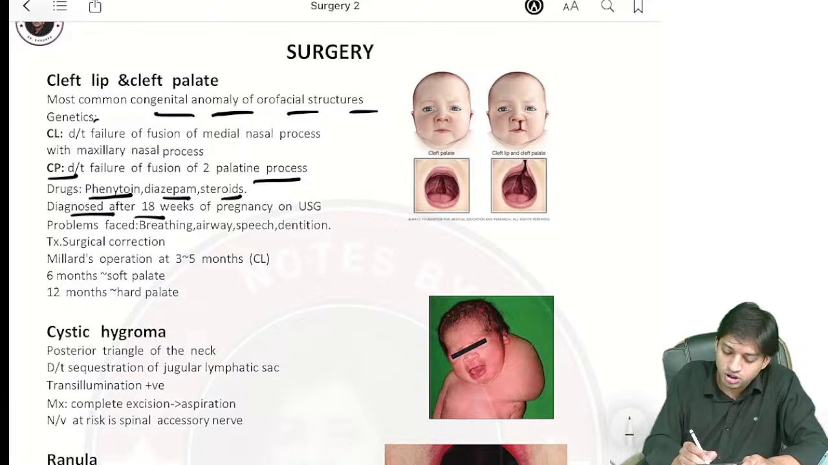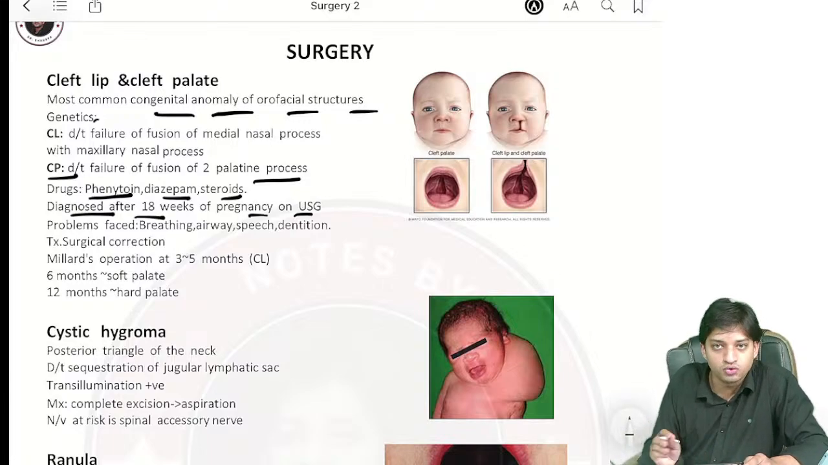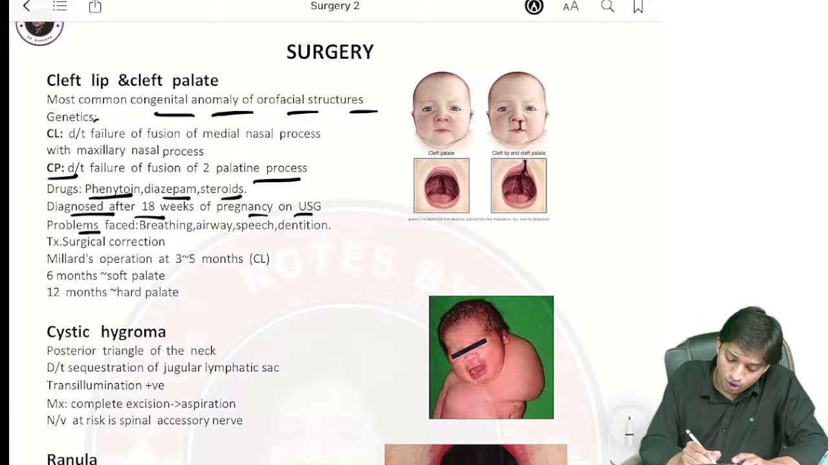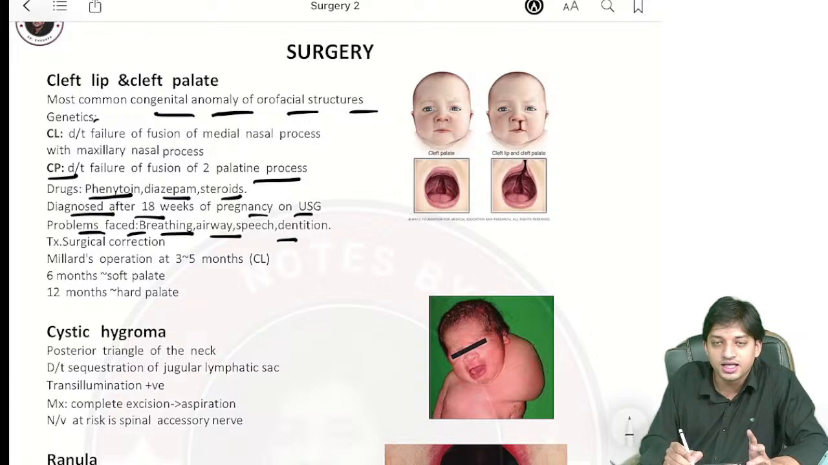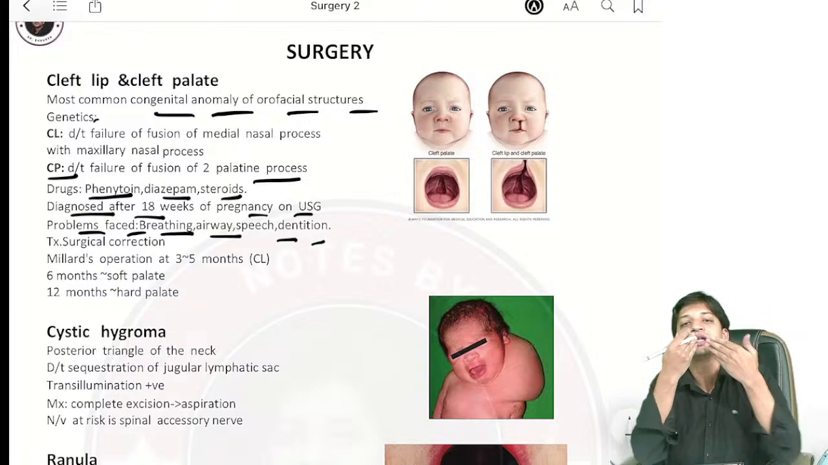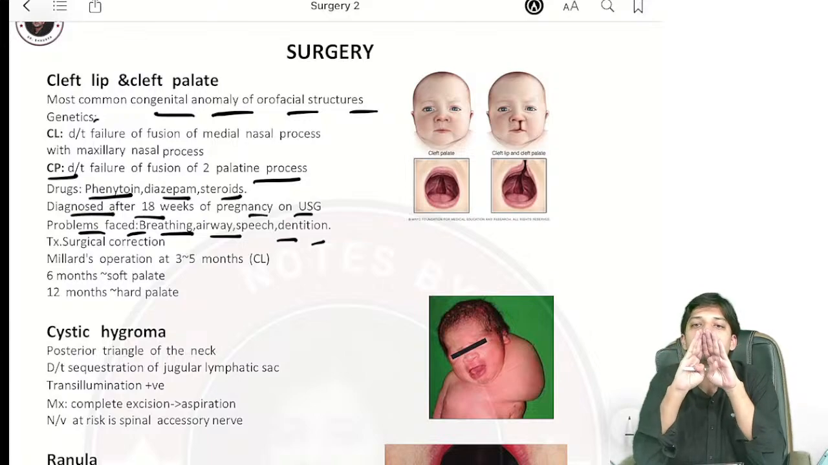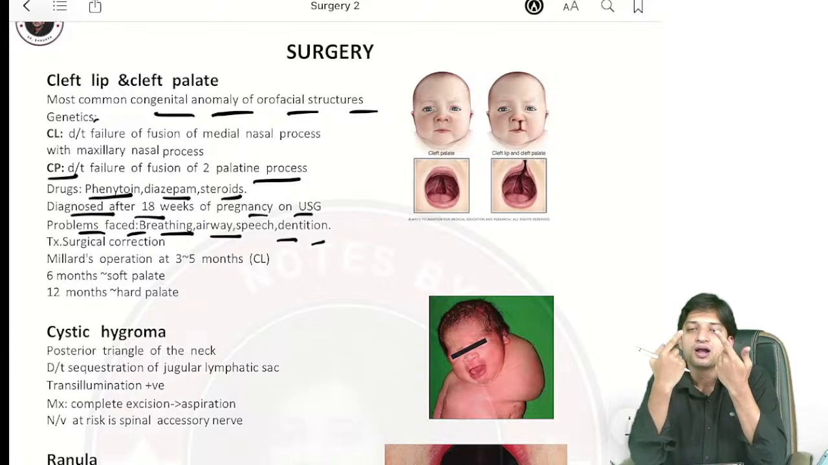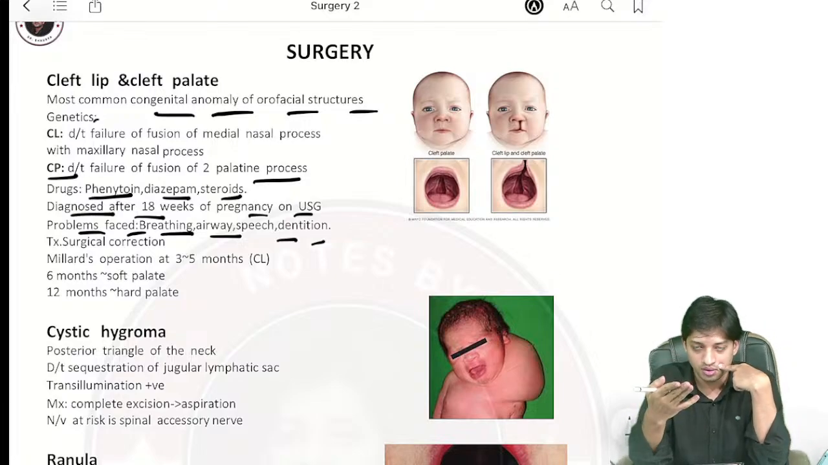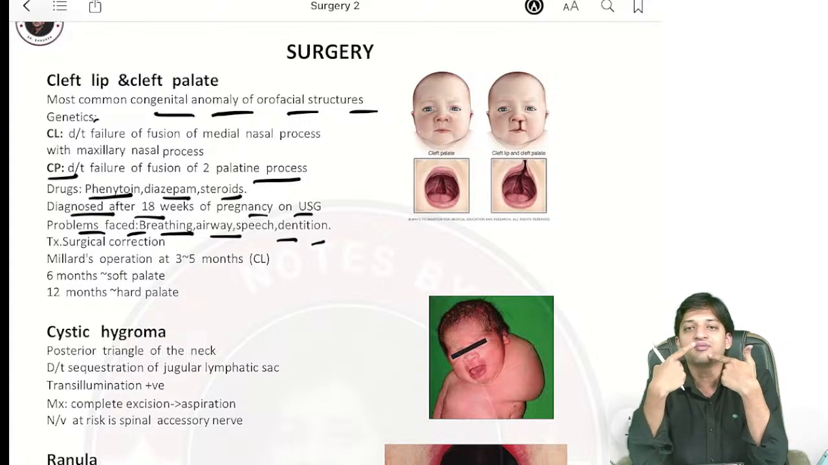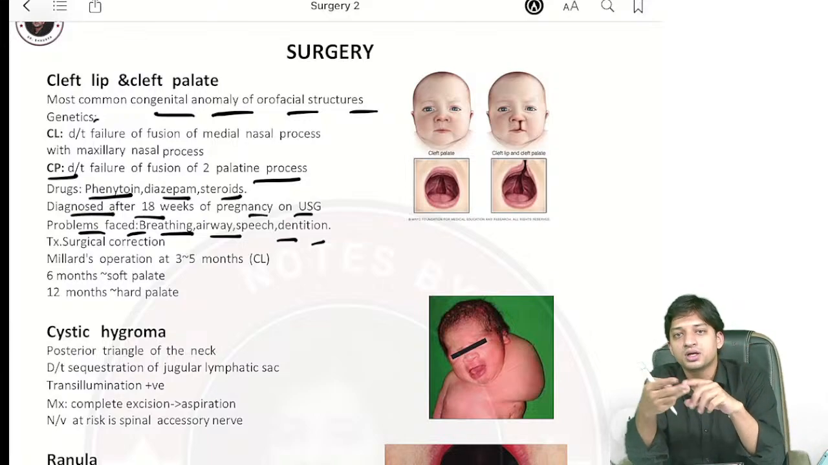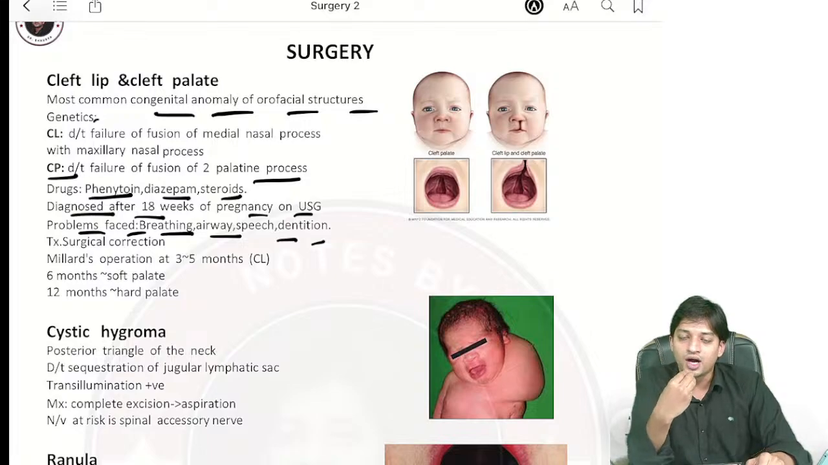Now, it is diagnosed after 18 weeks of pregnancy on USG, right? Generally, cleft lip and cleft palate. Problems faced are breathing, airway, speech and dentition. You already know, because if the lip and the palate are malformed, there is no fusion, then what can happen? There can be malformation. There can be problems in breathing. There can be problems in airway maintenance. Also, the dentition will be improper. Also, when you want to speak, the phonation will also be impaired.